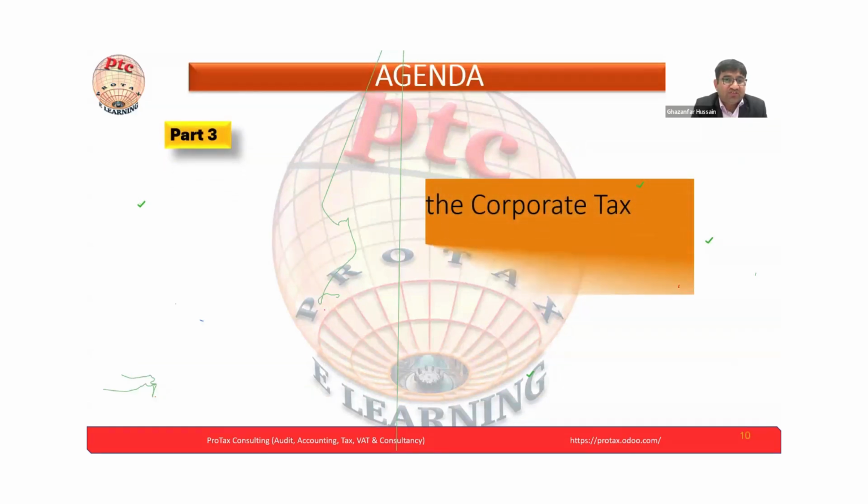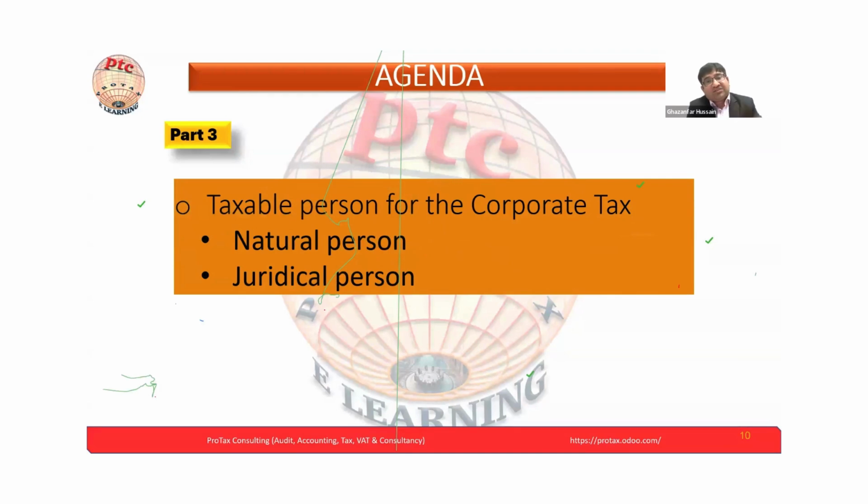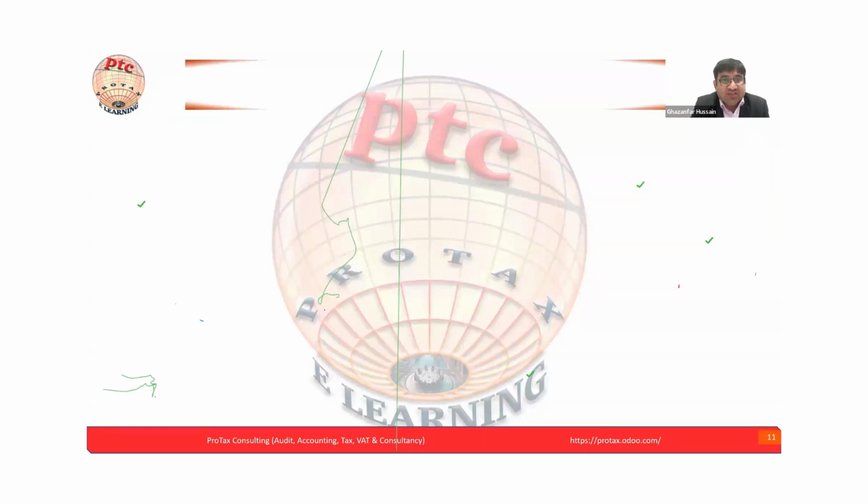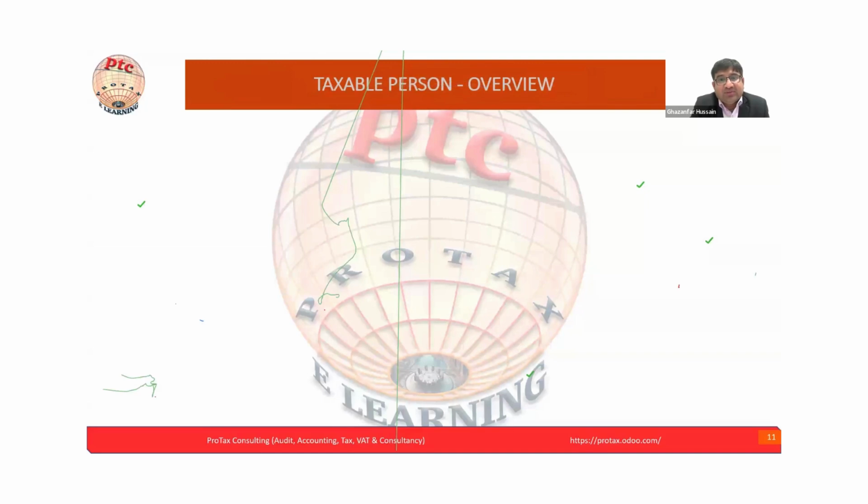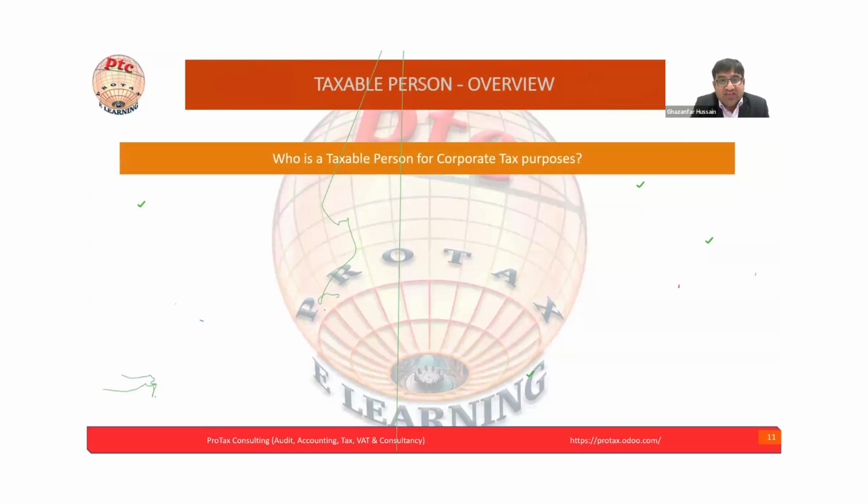Now let's move to the next, the taxable person for the corporate tax. Earlier we saw the natural person and the juridical person. We have to understand which are the taxable persons for corporate tax. Let's move to the next. Taxable person overview. We are going to see here who is the taxable person for corporate tax.